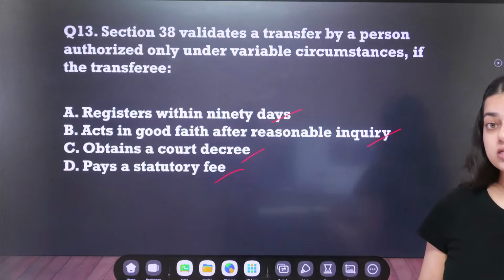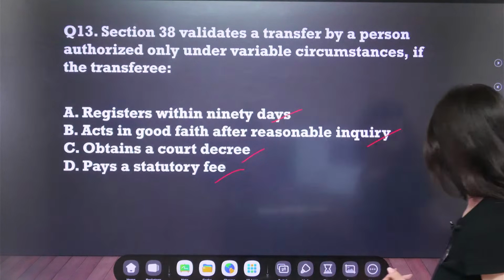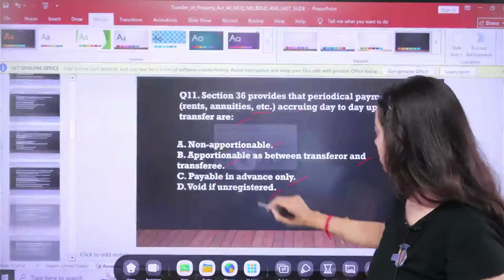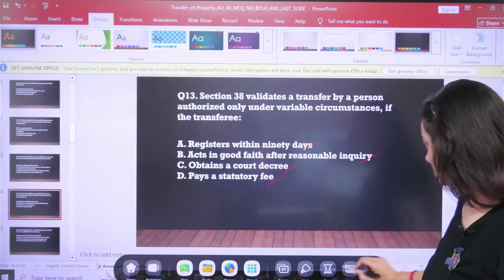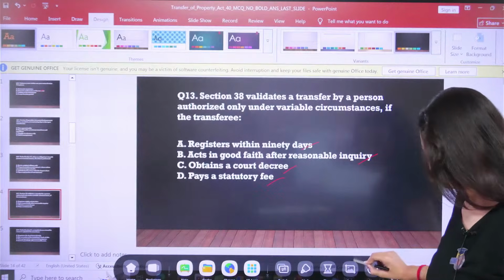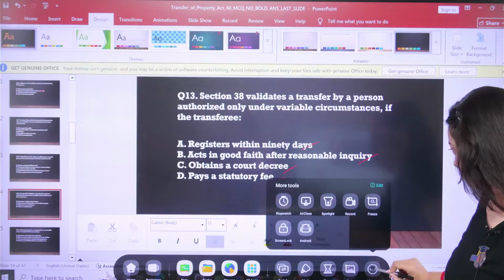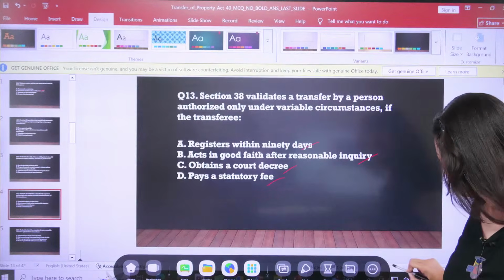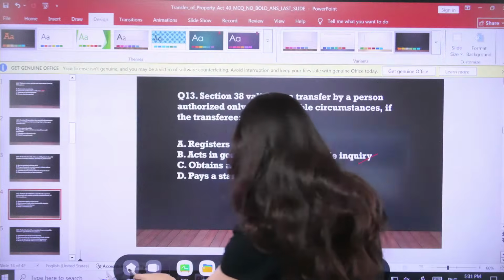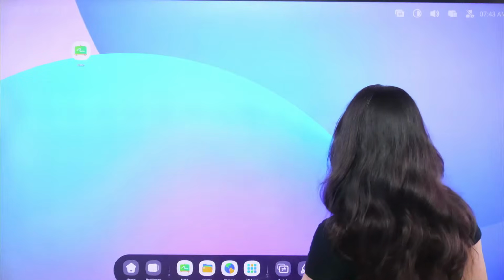I'll explain this section also. Section number, wait. Just a second.